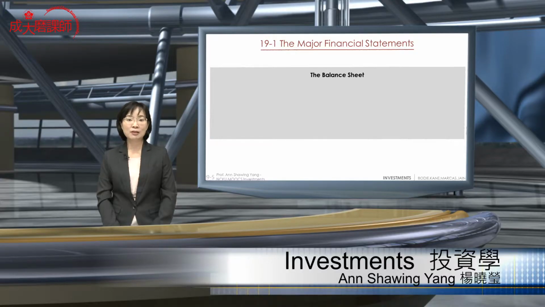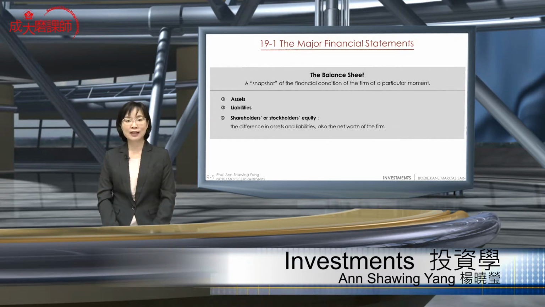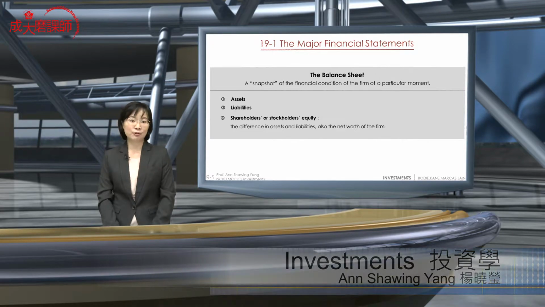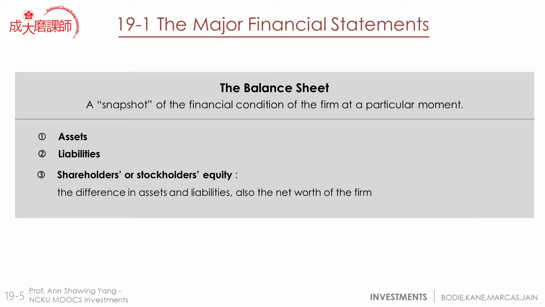Right. Now, let's take a look at the second financial statement, which is what we call the balance sheet. The balance sheet is a snapshot of the financial condition of the firm at a particular moment. Of course, we can do a balance sheet at any time of the year or any period that we wish. But in order to write up a balance sheet, it takes time. What are we actually recording?